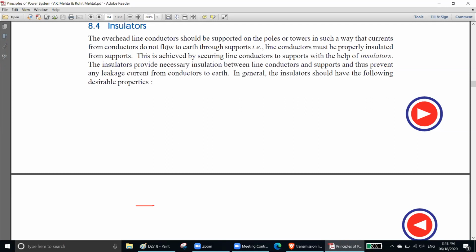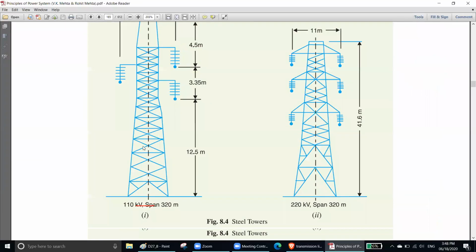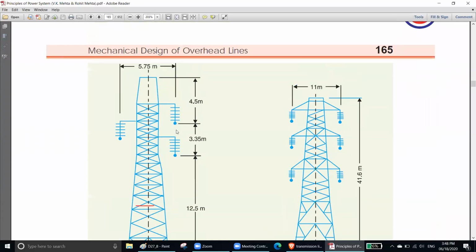So this is where the insulation comes in. The following desirable properties should be there. What are insulators? These things are insulators. This is the conductor, this is the tower. So in between tower and conductor, there should be an insulation, so the conductor is not touching. You can see it.